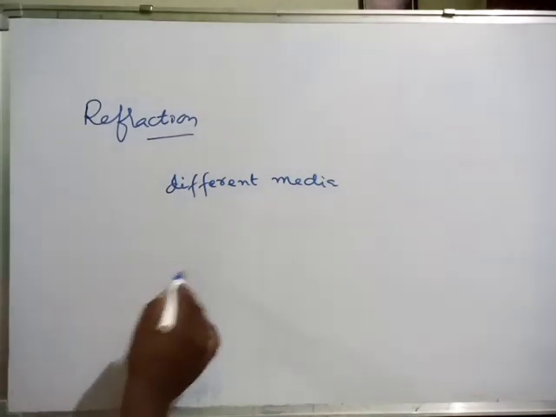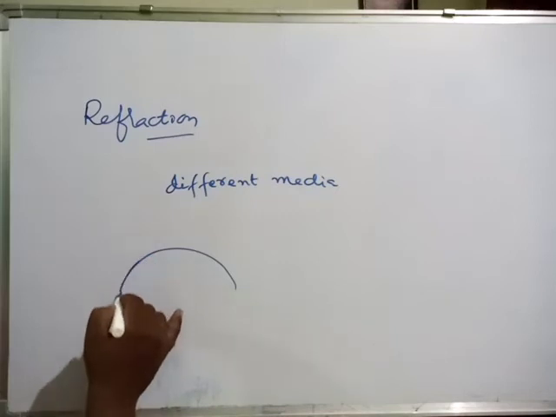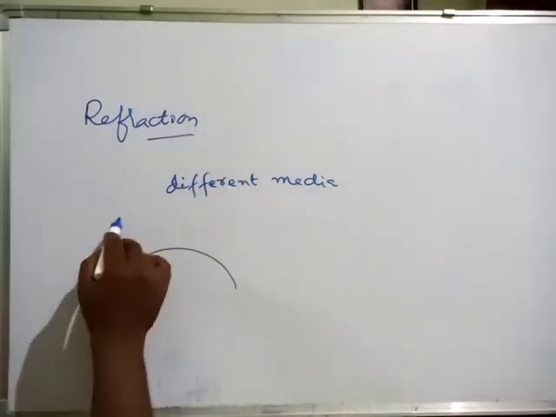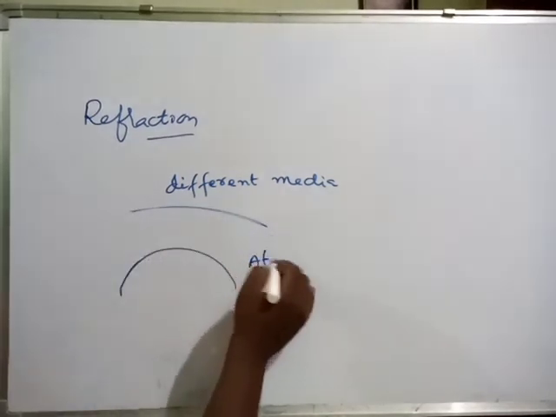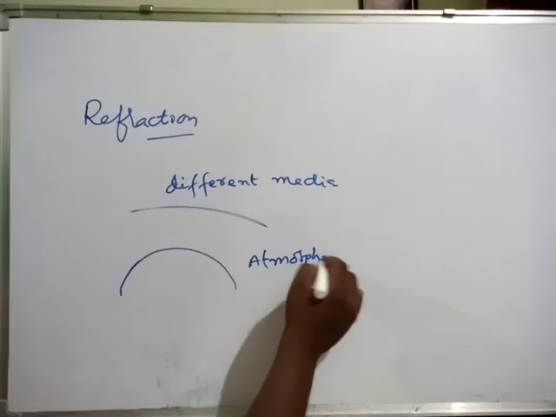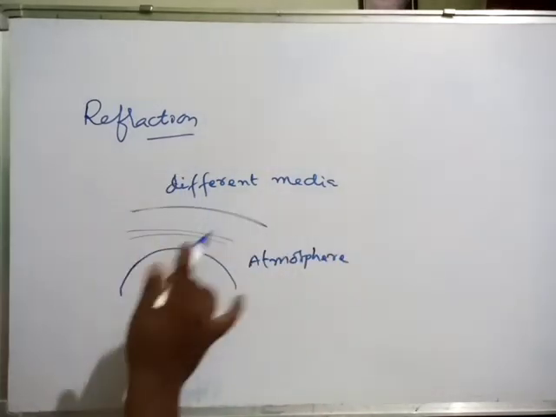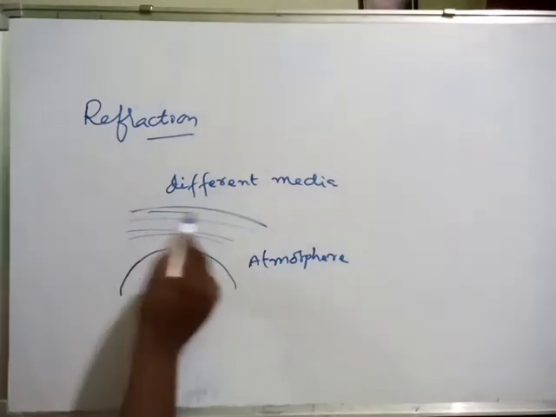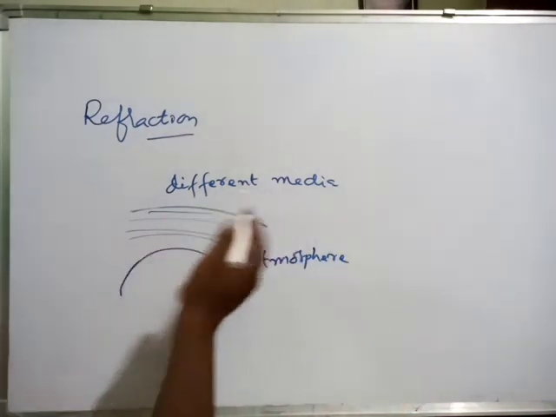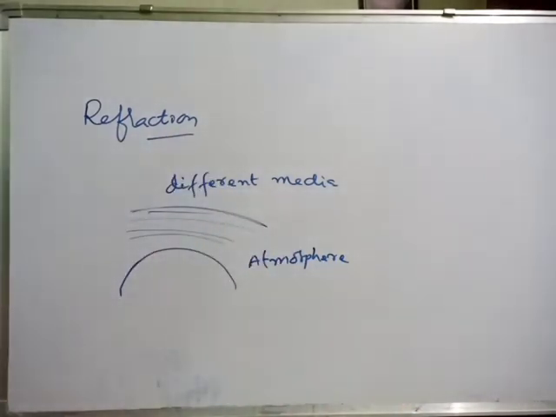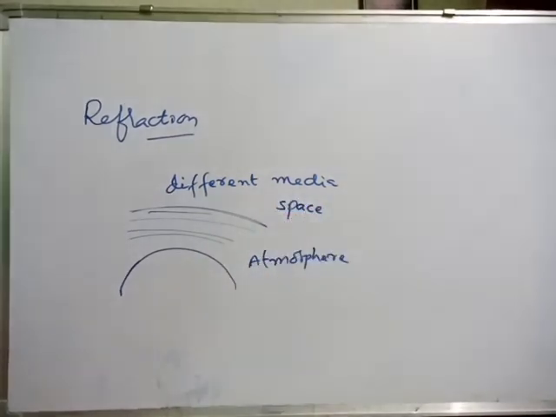So as you know very well, for example, if you consider this is the surface of earth, on the surface of earth up to certain kilometers we have atmosphere, no? In this atmosphere we have water vapor and dust particles, ozone layer, and above certain levels we know ionosphere, troposphere, etc. Above that we don't have any medium. That is what we call space, meaning empty space, also called vacuum.